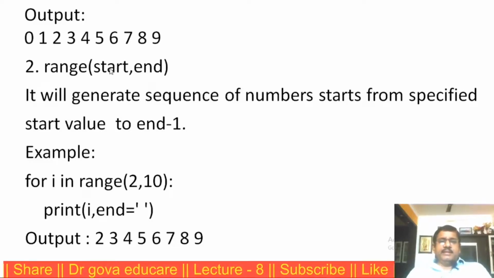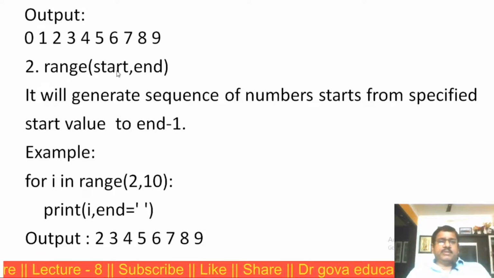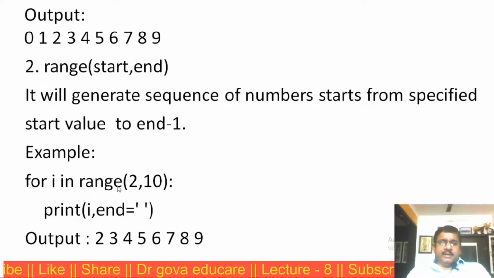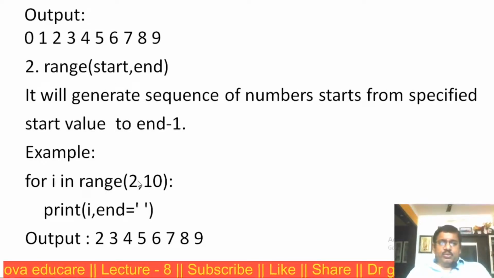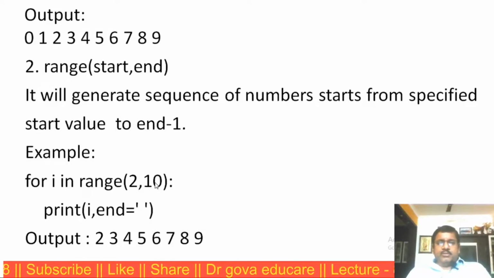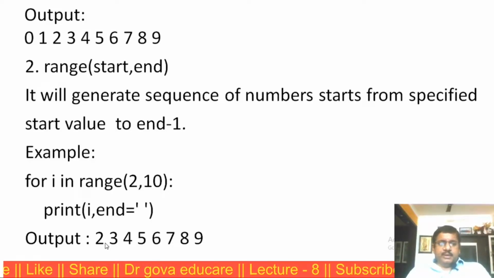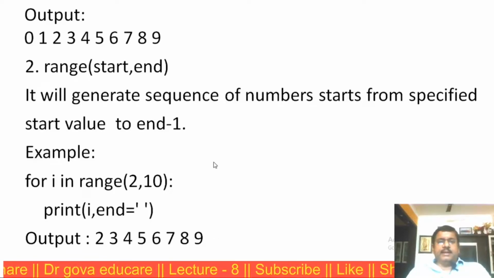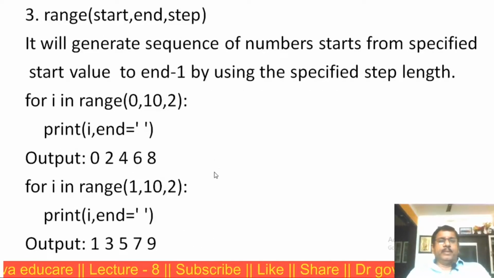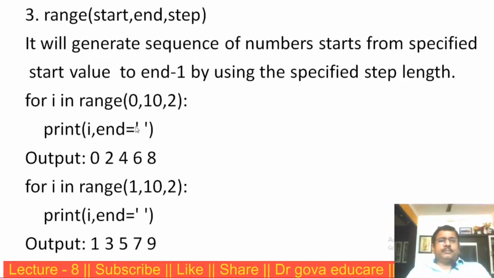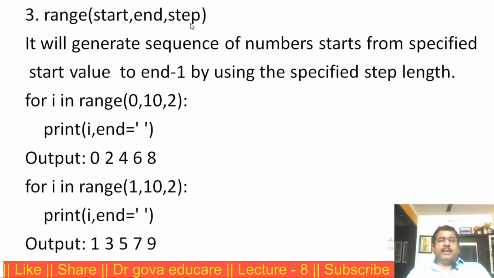In the second one, range of start comma end. It will generate a sequence of numbers starting from the specified start value to end minus 1. For example, range of 2 comma 10. Here the specified start value is 2, going to 10 minus 1, 9, that is 2 to 9, that is 2, 3, 4, 5, 6, 7, 8, 9. This is the example.